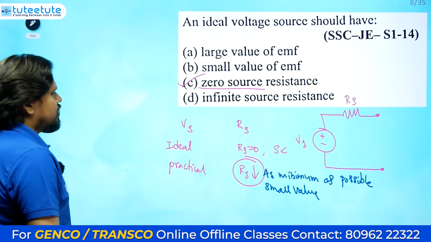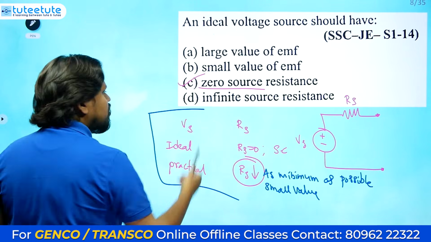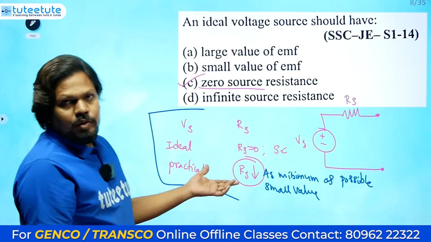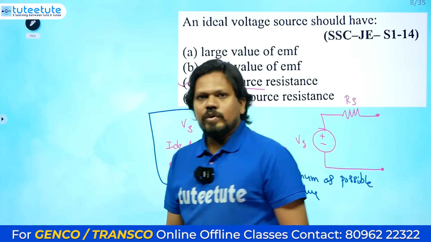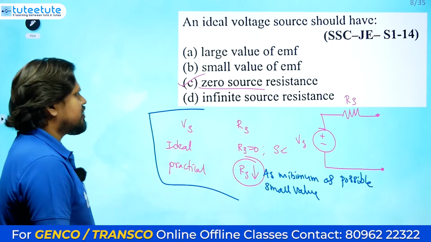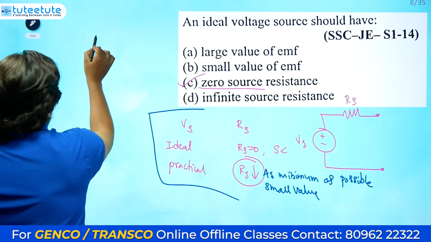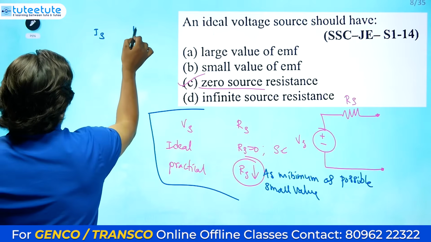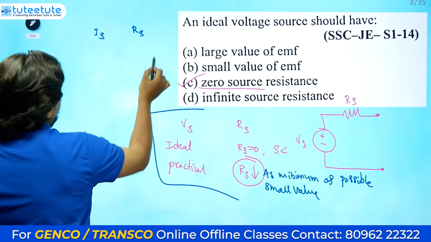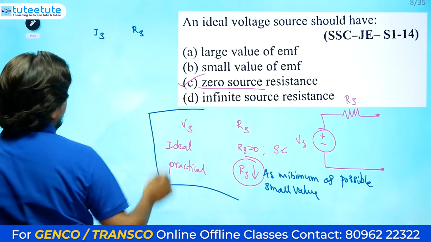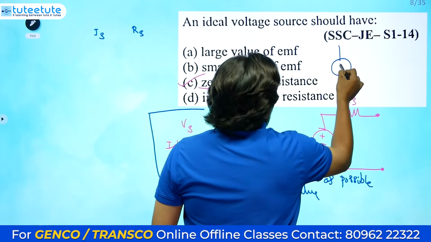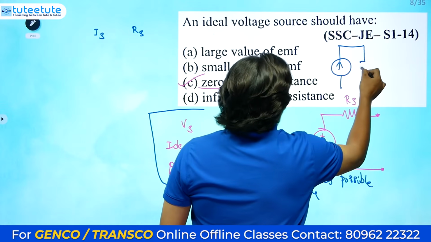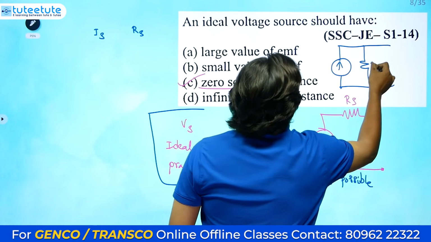This is very important. It is a simple question only, but half of the people will give the wrong answer, even for this small question. That's why I'm mentioning it again. This is IS, current source and internal resistance. How do we need to connect this one? Current source means you need to connect the current source value in parallel with resistance Rs.